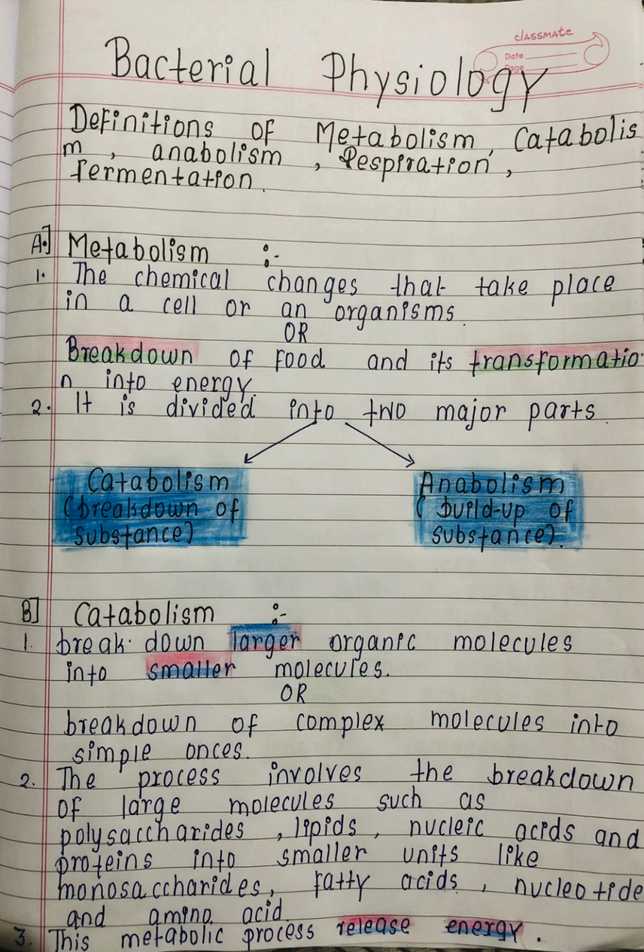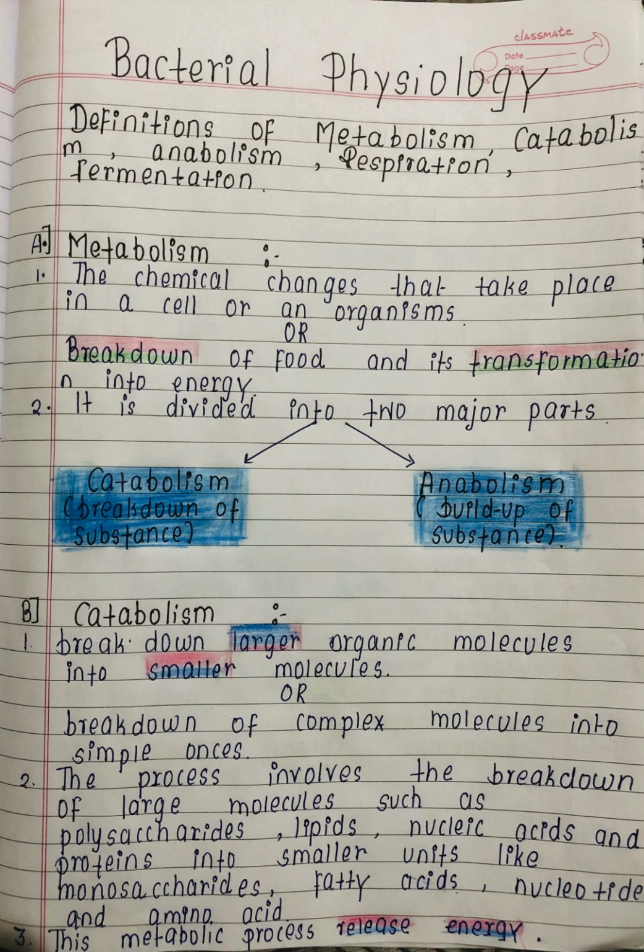This metabolism is divided into two major parts. The first one is catabolism and the second one is anabolism. Catabolism is the breakdown of substances and anabolism is the build up of substances. Or we can say metabolism is the chemical changes that take place in a cell or an organism. This was about metabolism.